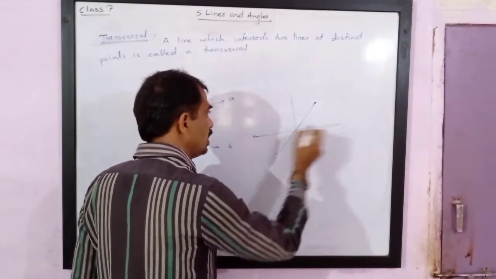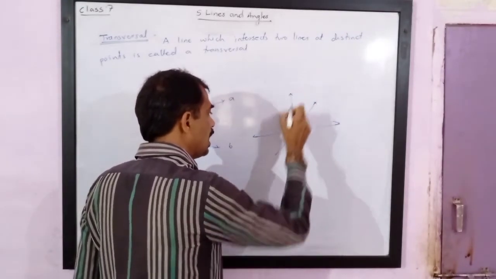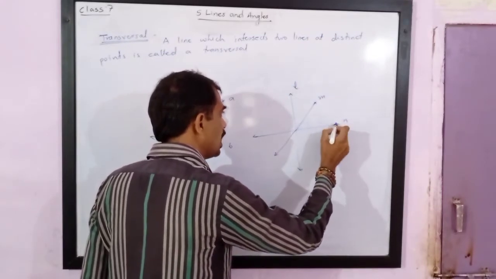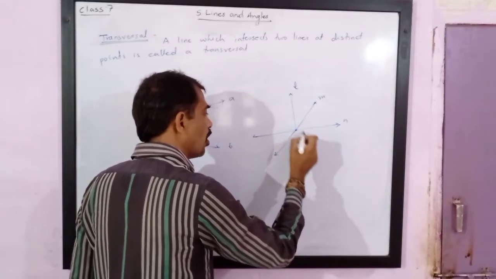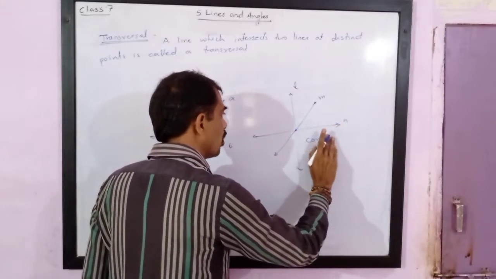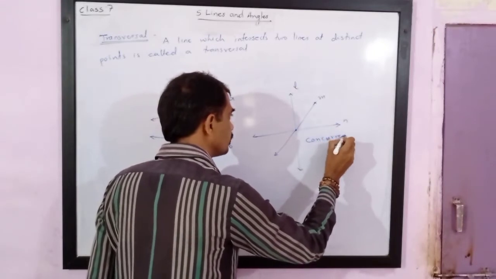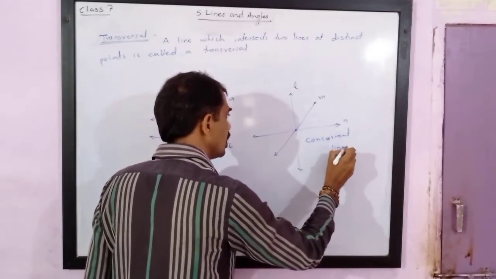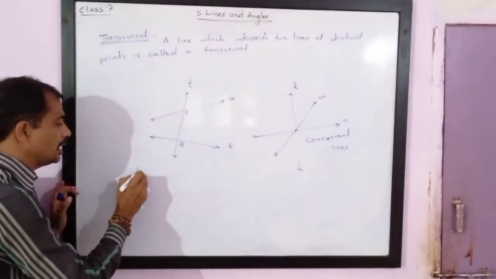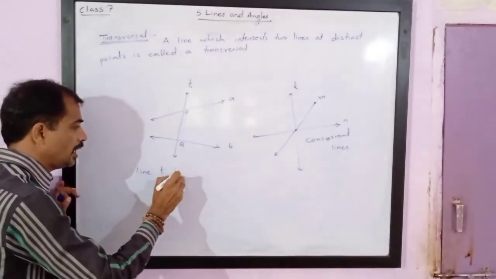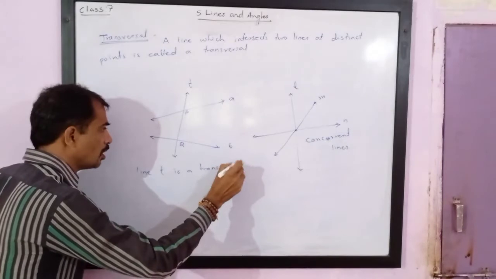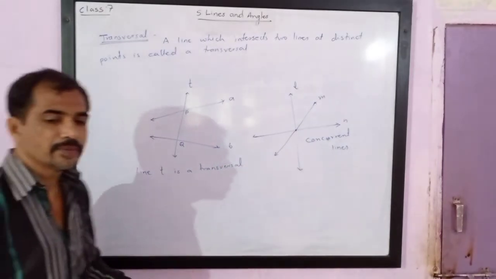If lines intersect at a single point, here you can understand lines L, M and N all intersect at a single point. If it is like this, then we call these lines concurrent lines. And here there is no transversal. Here line T is called a transversal.